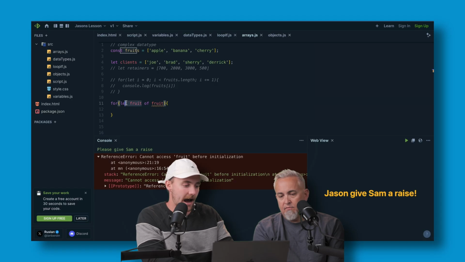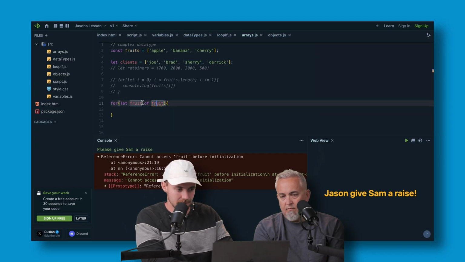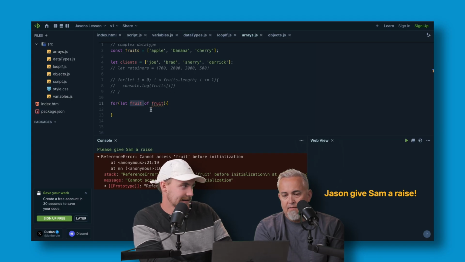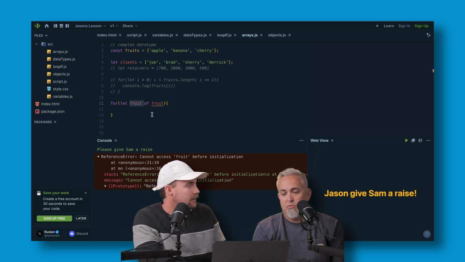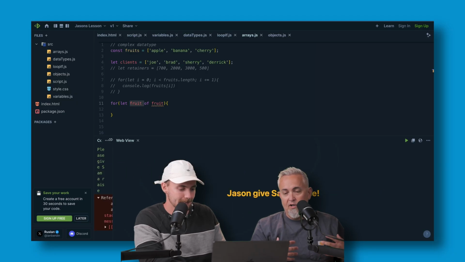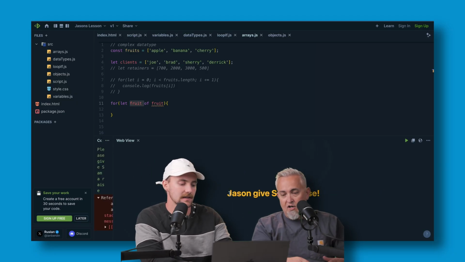But second, I can think this fruit is apple, banana, cherry, but because this isn't referencing the same thing, it will not be apple, banana, cherry, and I won't know because I can't see what's actually going on. It's thrown an error that we can see here just because we're in this practice mode. In real coding, this is how you message yourself.